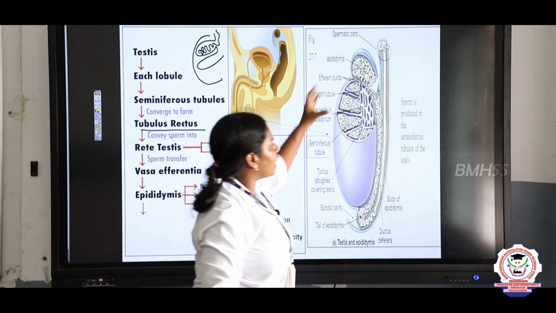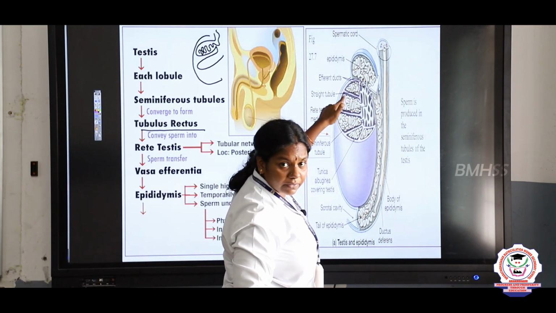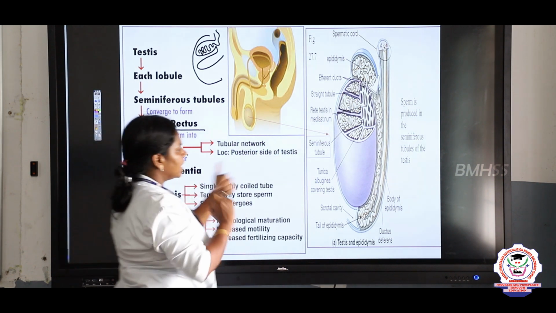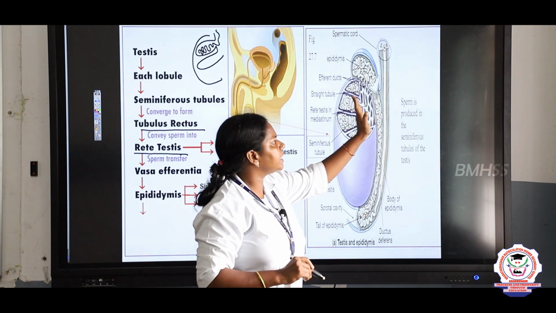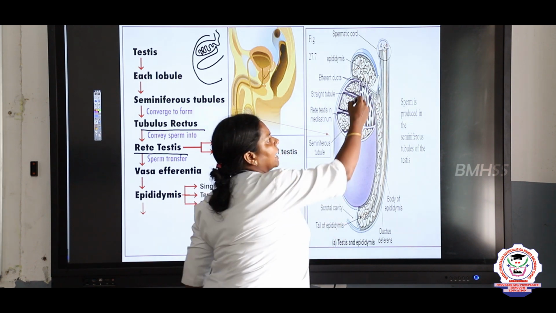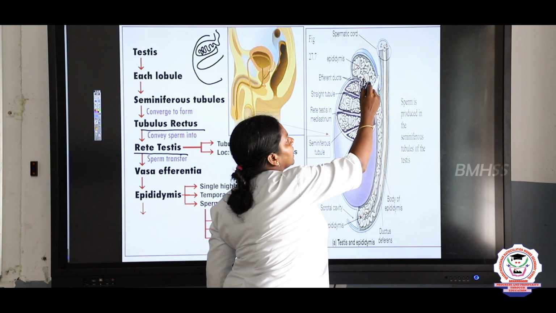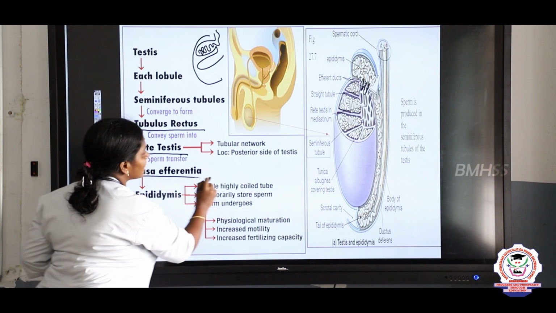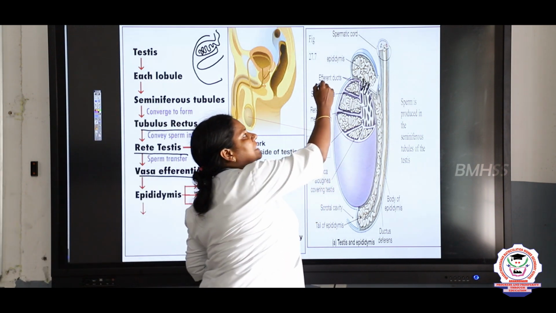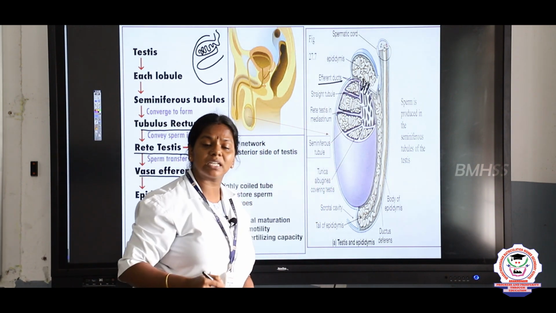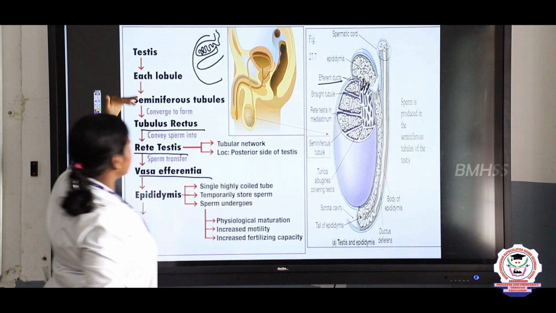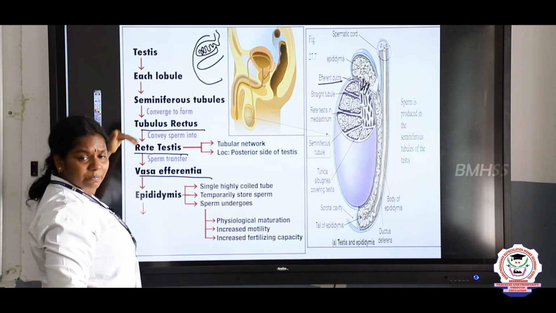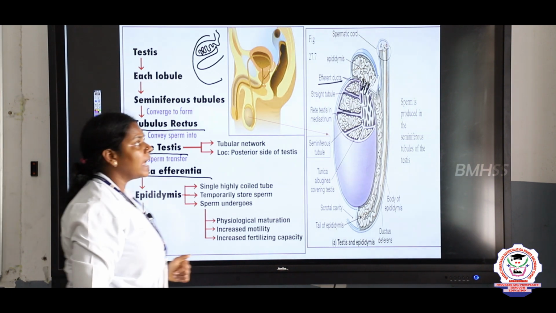The seminiferous tubules converge to form the structure called tubulus rectus, and they convey the sperms to which organ? Rete testis. The rete testis transports the sperm to the long straight tubules called the vasa efferentia, which we call the efferent ducts. So this pathway is an important question, children. Testis to seminiferous tubules to tubulus rectus, rete testis, vasa efferentia, and then to the epididymis.